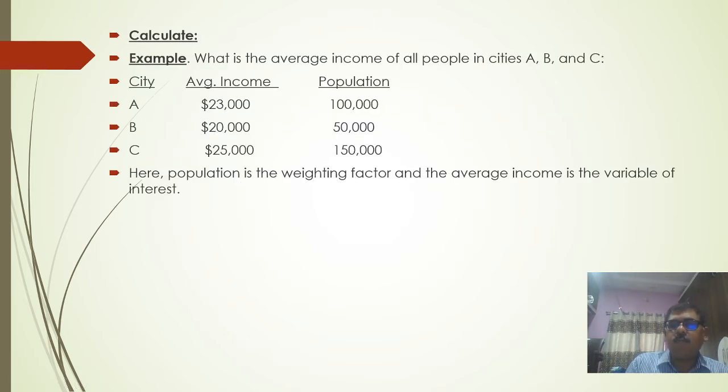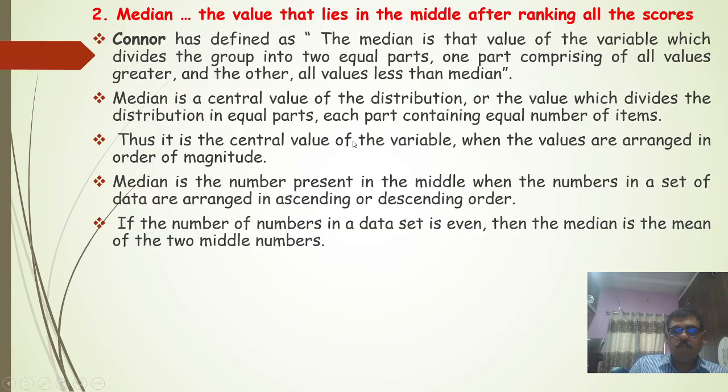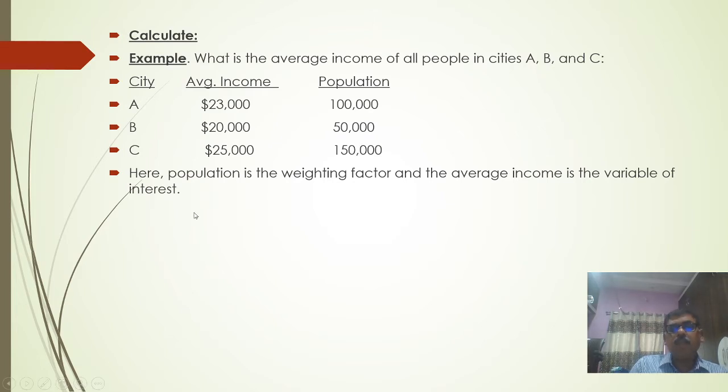Then, what is the average income of the people in cities A, B and C? This is the population, and that is the average income. So you have to multiply 23,000 by 1 lakh, plus 20,000 by 50,000, plus 25,000 by 1 lakh 50,000, and divide by the total of 3 lakhs. Whatever you get will be the annual average income of the people.